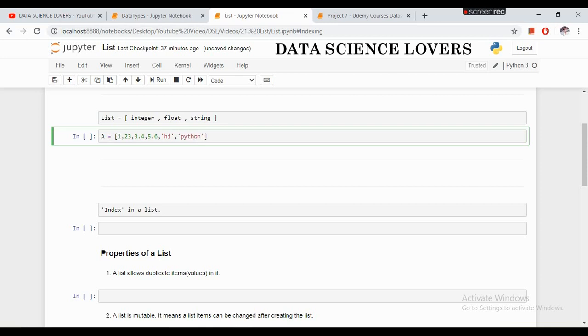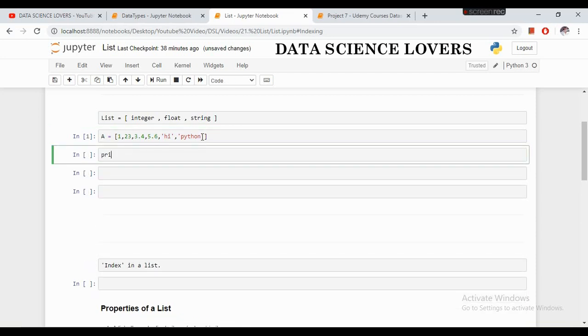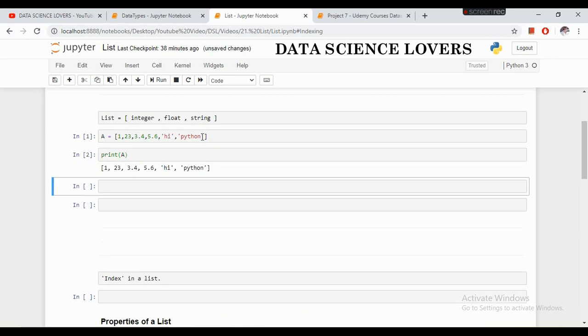In this list you can see that these are the integer values, these are the float values, and these are the string values. So a list has been created. To show this list, we will simply use the print function. So this is the list.